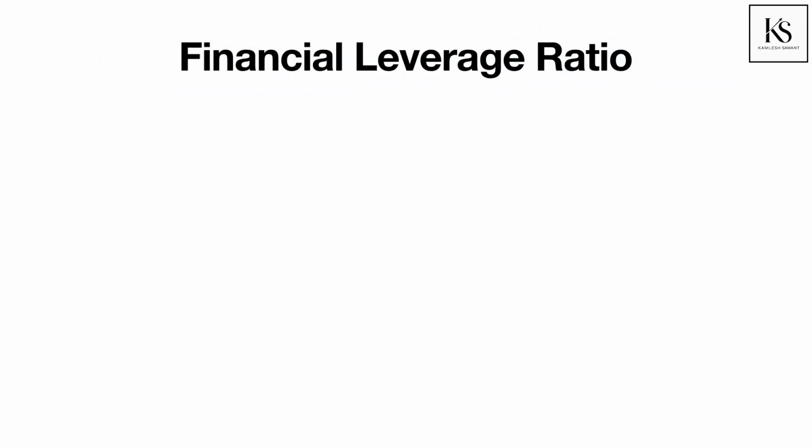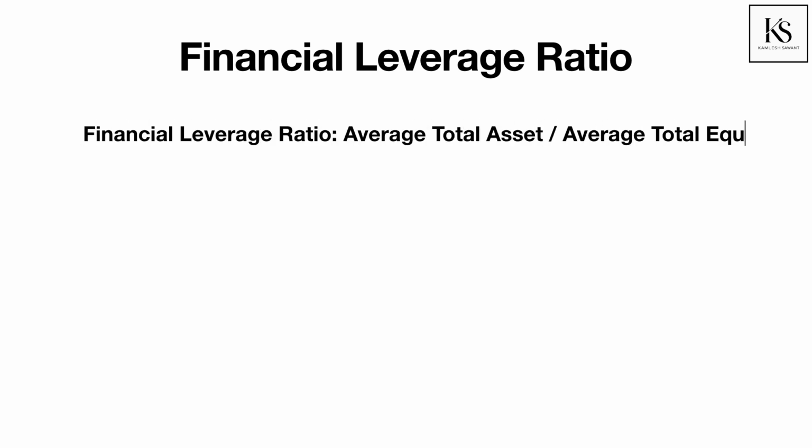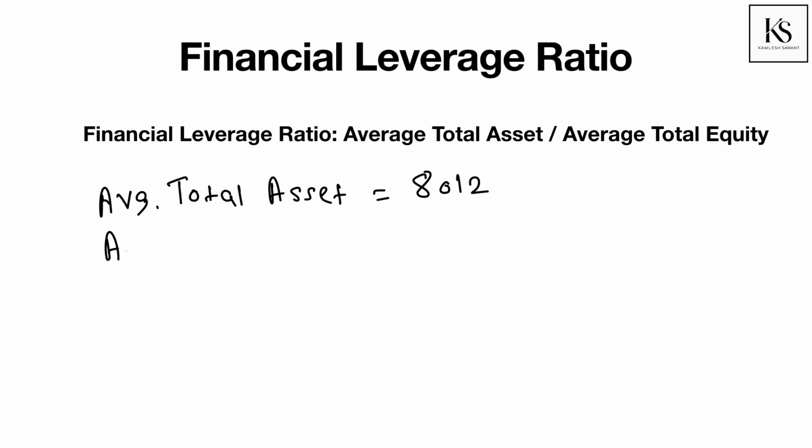Financial leverage ratio. We briefly looked at the financial leverage ratio in the previous video when we discussed return on equity. The financial leverage ratio gives us an indication of the extent to which the assets are supported by equity. The formula to calculate the financial leverage ratio is average total asset divided by average total equity. From JISL's FY14 balance sheet, I know the average total asset is 8012 crore rupees.